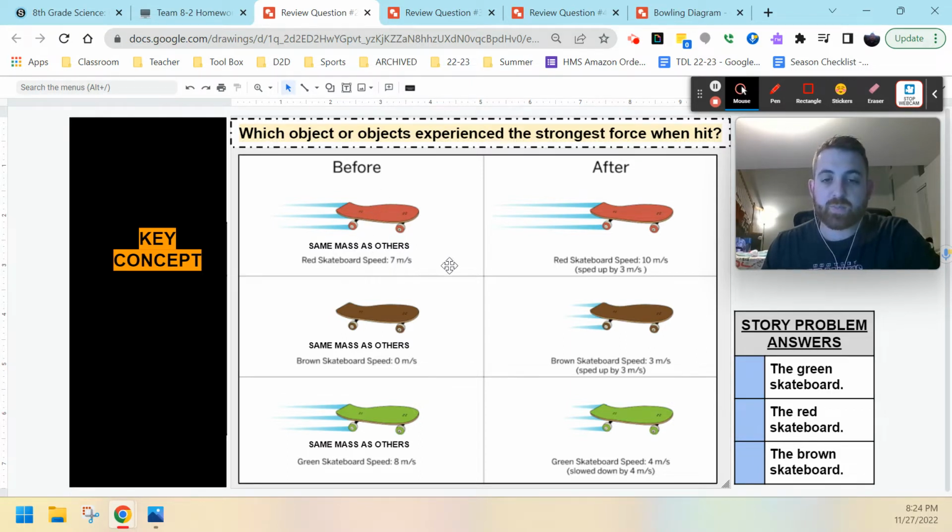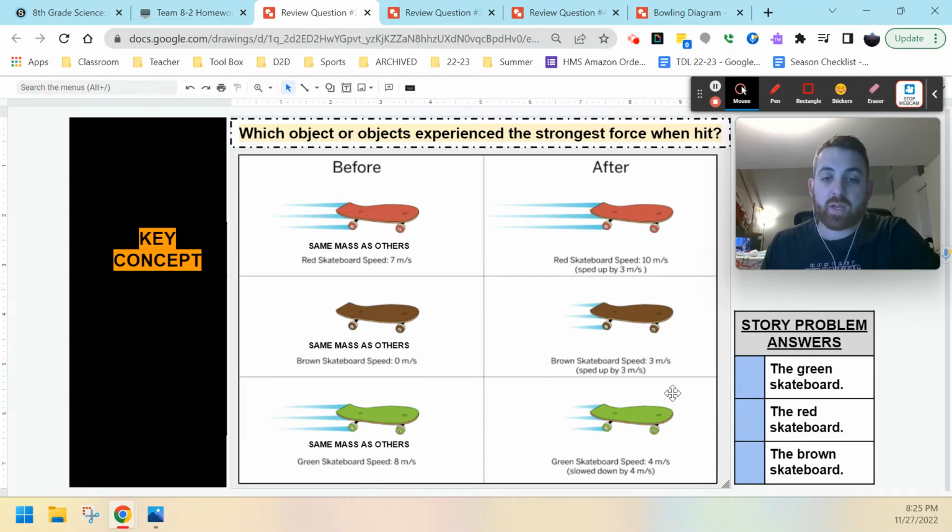Looking here at our first skateboard, our red one had a starting speed of 7 meters per second. After being hit, it had a speed of 10 meters per second, so it sped up by 3 meters per second. The brown skateboard had a starting velocity of 0 meters per second and an ending velocity after being hit of 3. So it sped up by 3 meters per second as well. And then our green skateboard had a speed of 8 meters per second to start. After it was hit, it had a speed of 4 meters per second. So it slowed down by 4 meters per second.